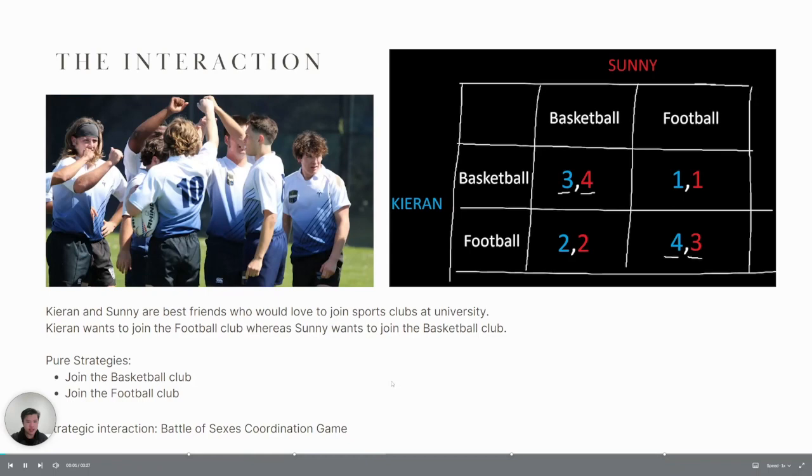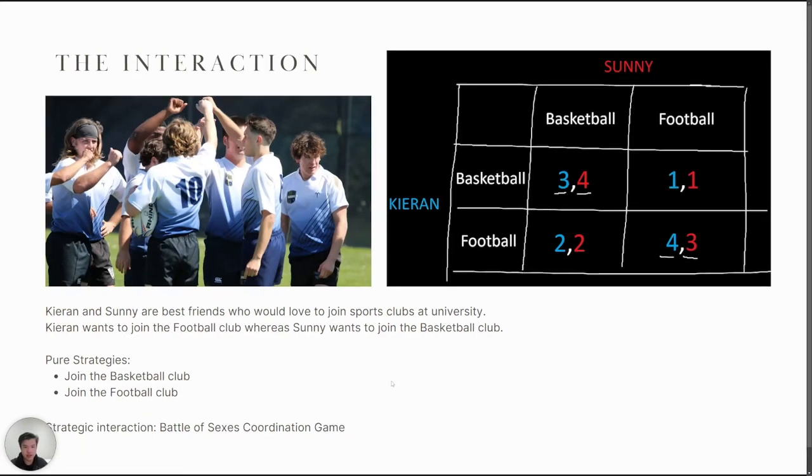In this simultaneous game scenario, Kieran and Sunny are best friends who would both like to join a sports club at university, but must decide which club to join. Kieran wants to join a football club, whereas Sunny wants to join the basketball club. The pure strategies available to me and my opponent were to either join the basketball club or the football club. Here is a payoff matrix representing this interaction if it were to be played simultaneously.